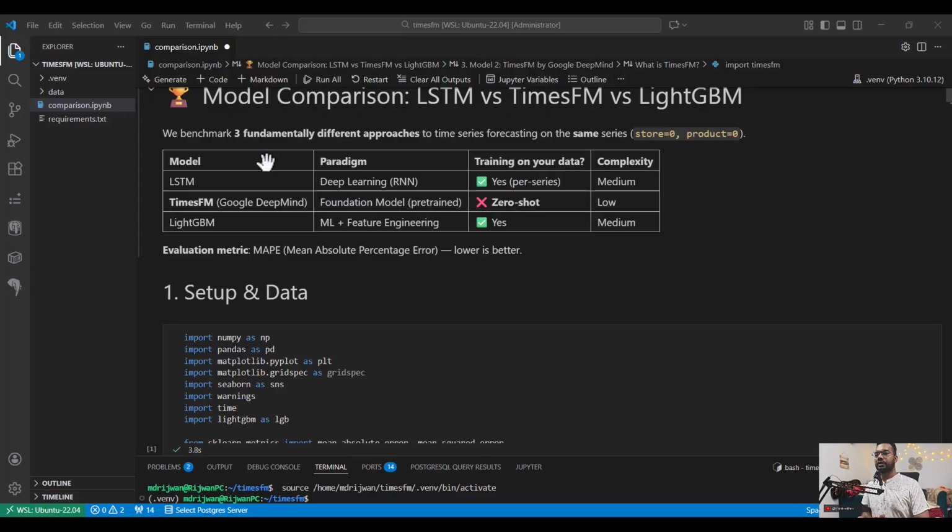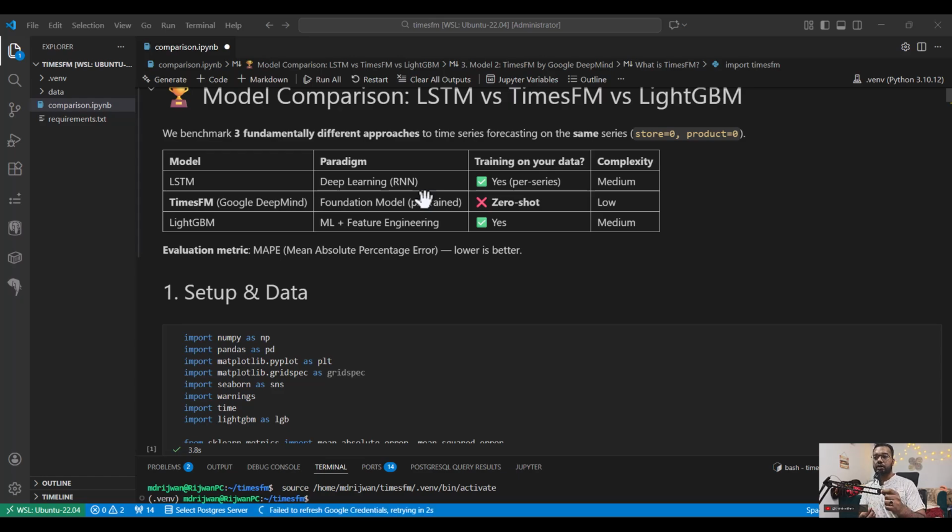You can see LSTM is a deep learning model based on recurrent neural networks, so training on your data is required. Complexity is medium. You have to code it, train your model, and then predict. With TimesFM, you do not need to train your model. You go straight ahead with your data and it will predict, and complexity is very low as long as you have the model locally or hosted in your cloud.